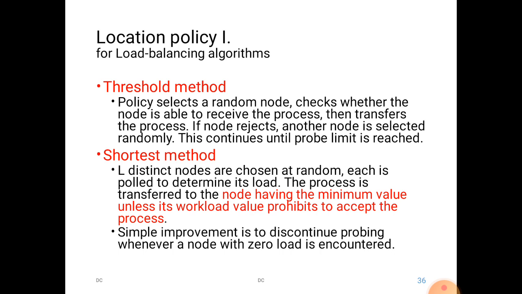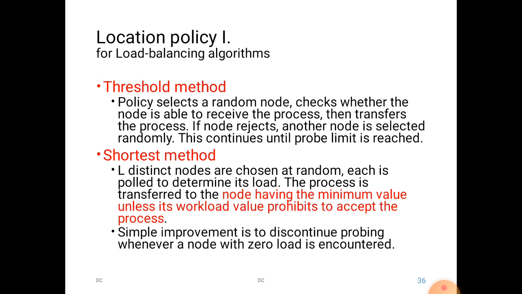So it is based on polling. Every node will inform its condition and readiness to accept the processes, and they will give the process count. Among them, the node which is requesting the poll will select the shortest, the minimum value.